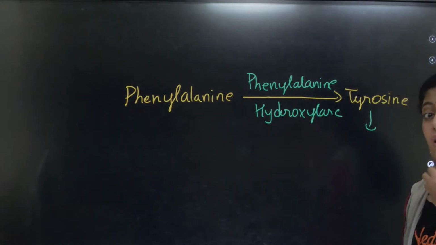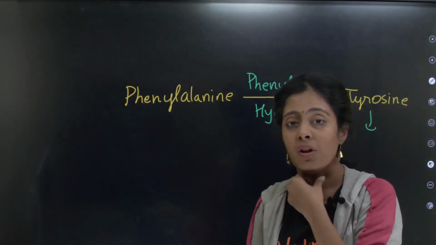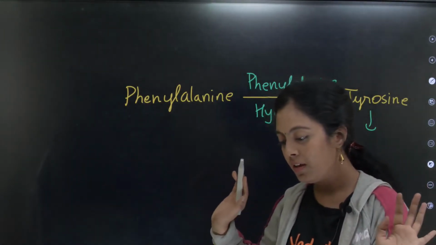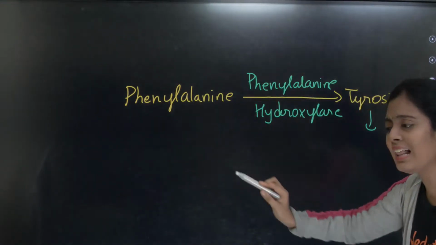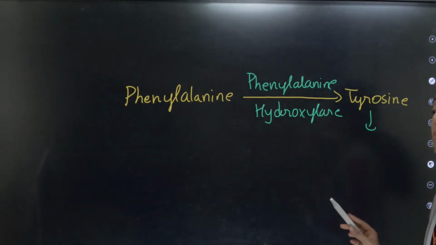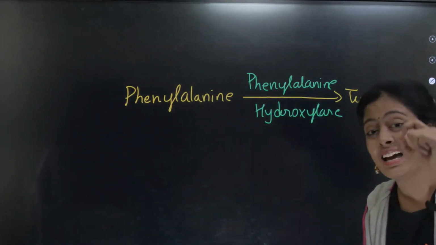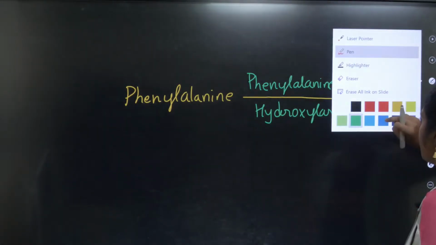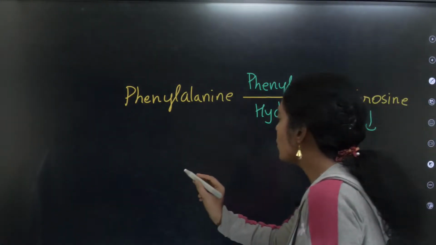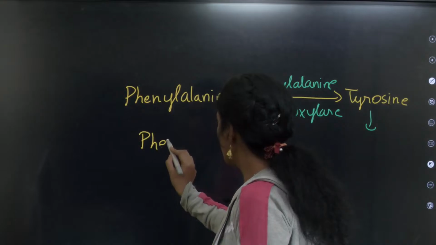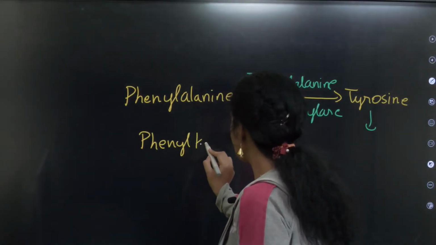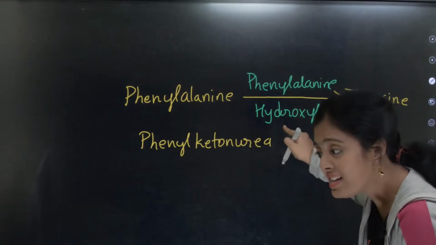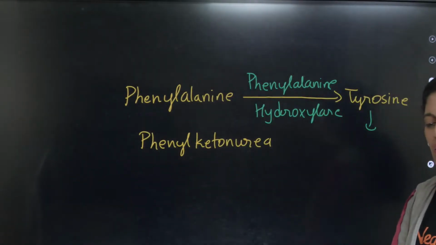Your thyroxine, your hormone, thyroid gland hormone. Okay, then you have your melanin. They are all derivatives of tyrosine. Okay, so this is happening in a healthy individual. But people with phenylketonuria, when they have this autosomal recessive trait, they lack this enzyme phenylalanine hydroxylase.